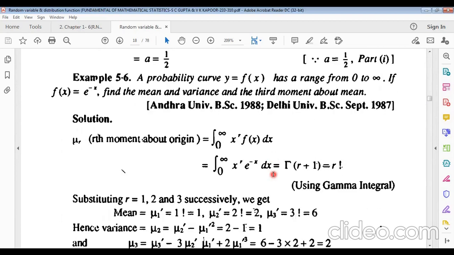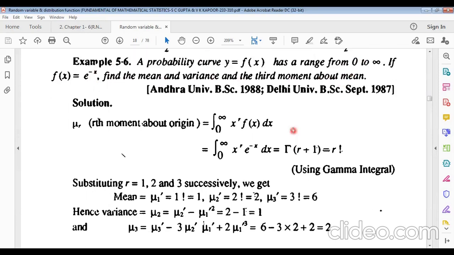Now another example. The probability curve y equals f of x has a range from 0 to infinity. If f of x equals e to the power minus x, then you have to find the mean and variance and the third moment about mean. You must know the corrected moments. That means moment about origin. By the formula, using 0 to infinity x to the power r f of x dx, where f of x means e to the power minus x.